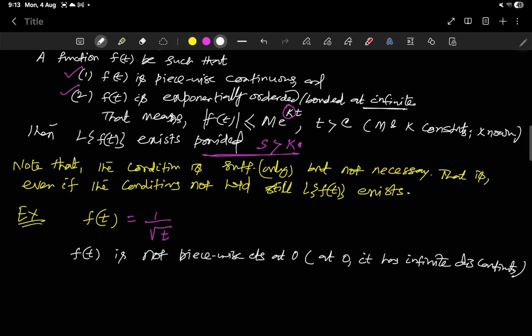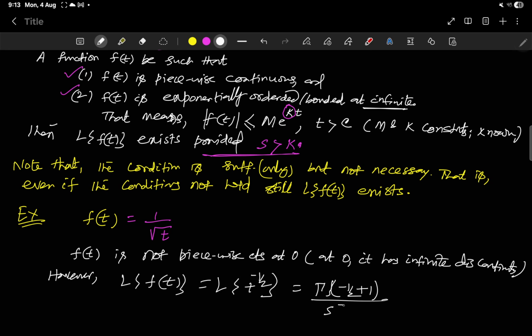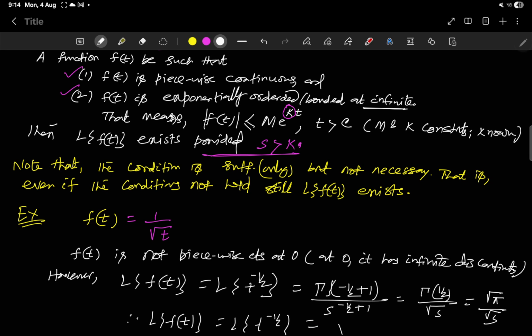However, L of f(t) is L of t to the power minus half, which equals gamma of minus half plus 1 divided by s to the power minus half plus 1. So this is gamma half by root s. Gamma half is root pi, so L of t to the power minus half is root over pi by s. So you see here.